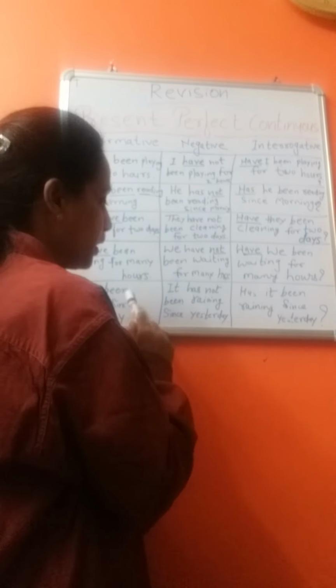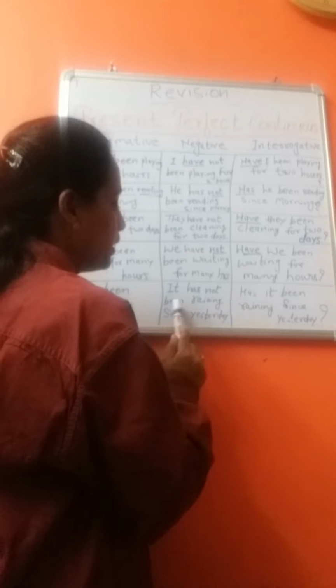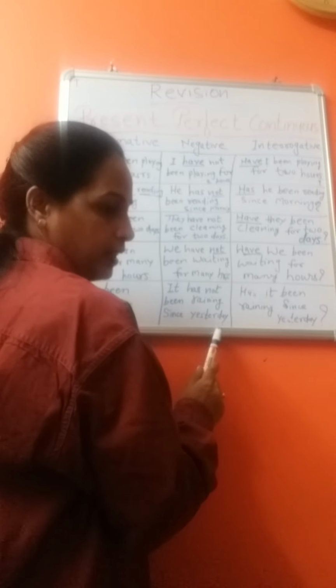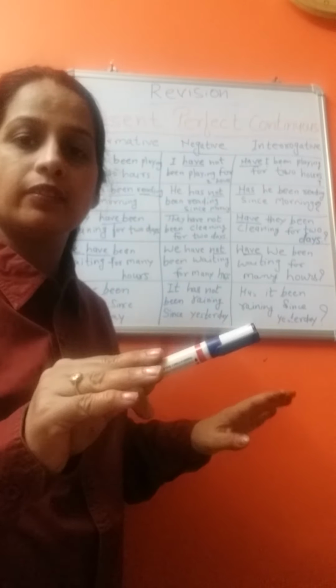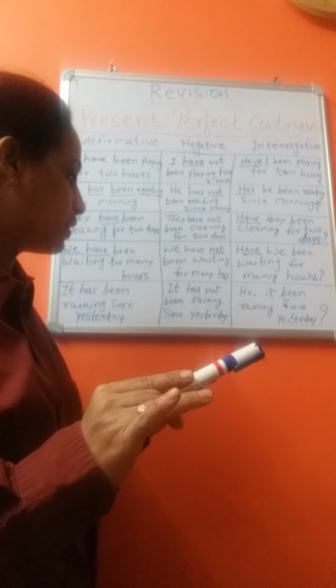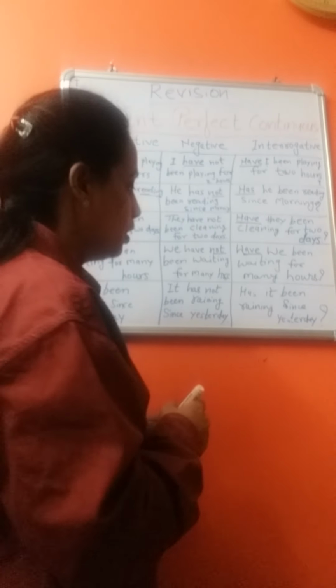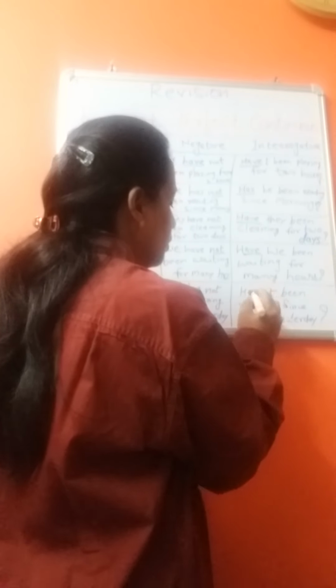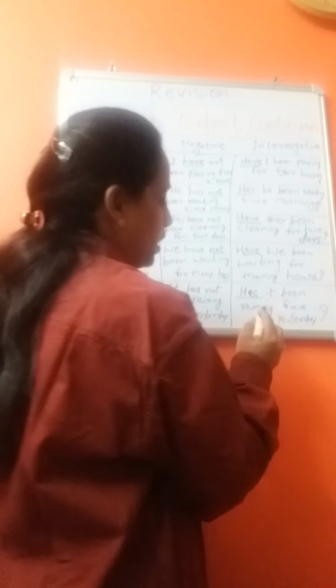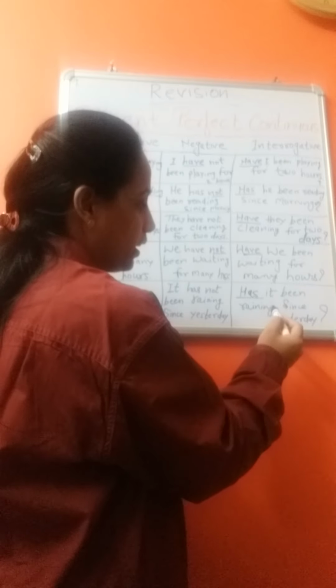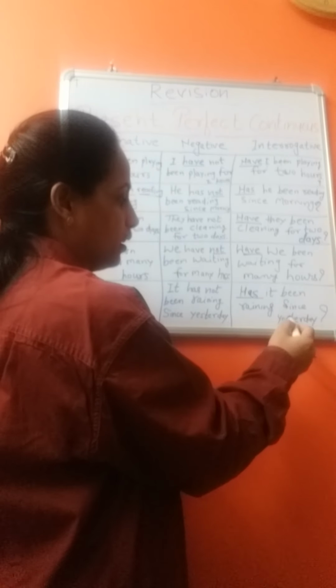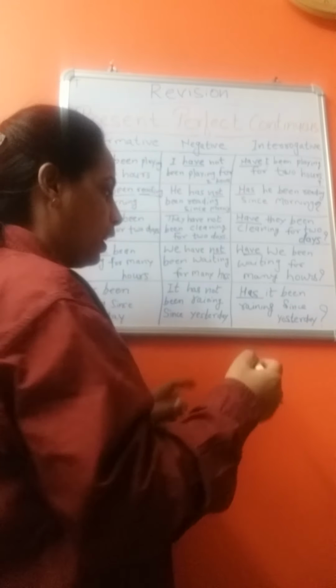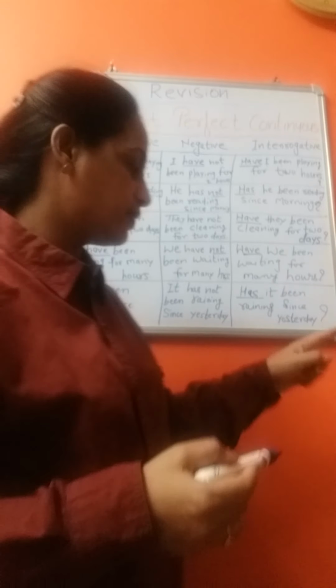To make it negative, it hasn't been raining since yesterday. It has not been raining since yesterday. To make it interrogative, we use the helping verb first. Has it been raining since yesterday?